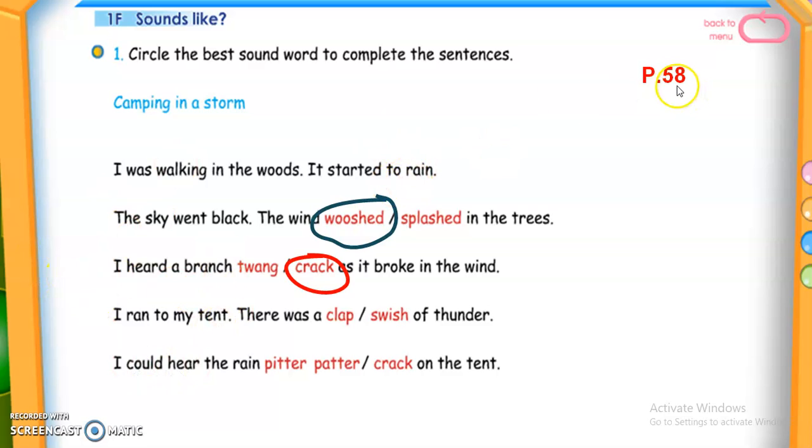Now open your science book on page 58. This is our story, Camping in a Storm. I was walking in the woods. It started to rain. The sky went black. The wind whooshed in the trees. Excellent. This is the sound of wind. Whoosh. I heard a branch crack as it broke on the wind. Here is the sound when a branch of a tree breaks. Crack as it broke on the wind. Let's continue to see what happened.